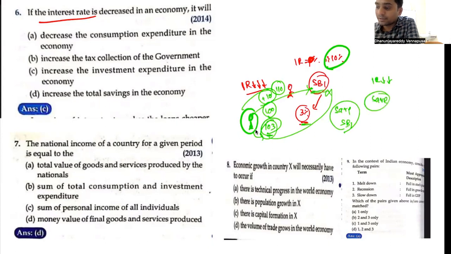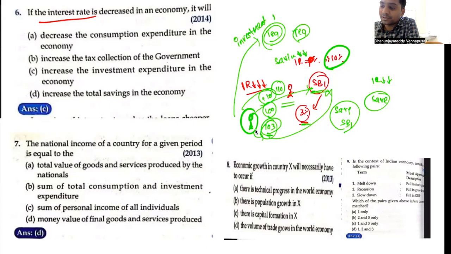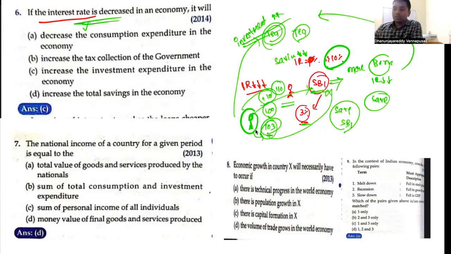Rather than saving in the bank, they will go and try to open a tea stall, because it is better to produce tea and get the money rather than the interest that you are going to have. So they will pool their money into investment rather than savings. So savings will decrease, investments will increase if the interest rates are decreased. Now what happens if the interest rates are decreased? More borrowers will borrow and they will invest in industries. This is another thing. Depositors will not deposit, so savings are going to come down, but lenders will lend more money because the interest rate is falling. As a result, what happens under this scenario?